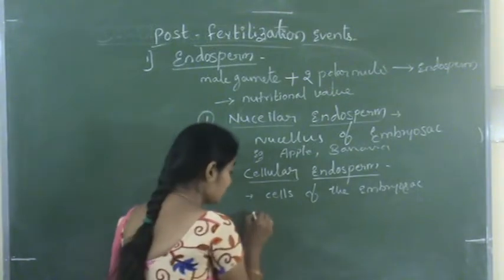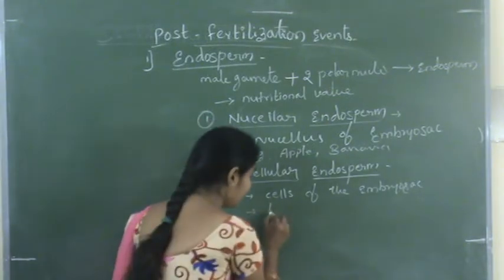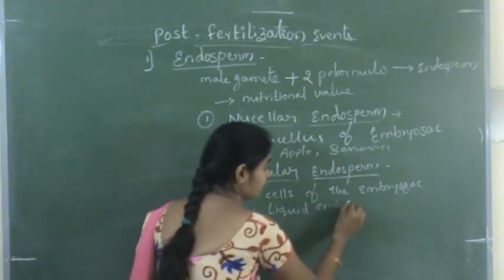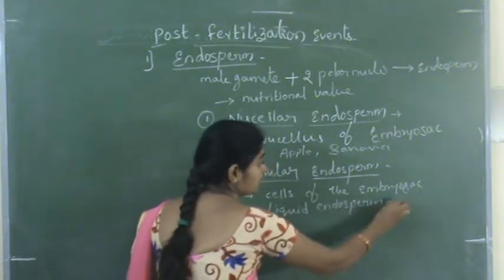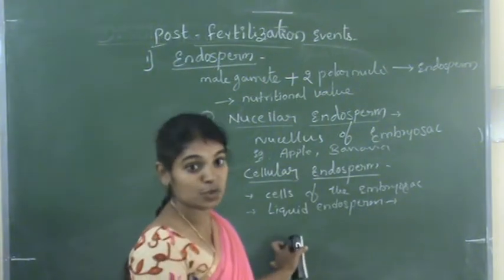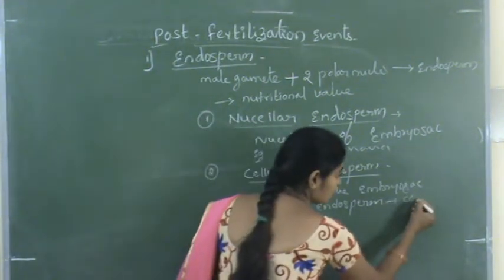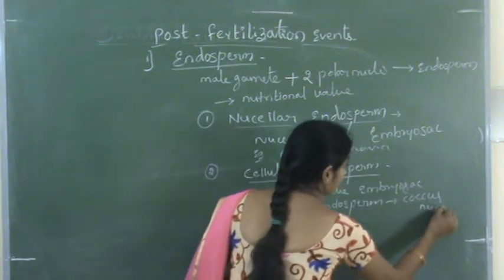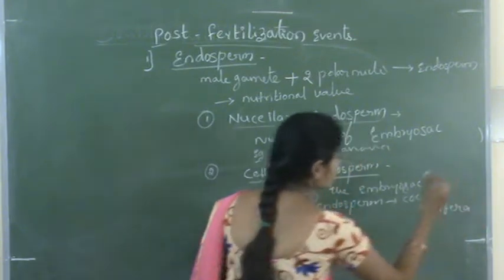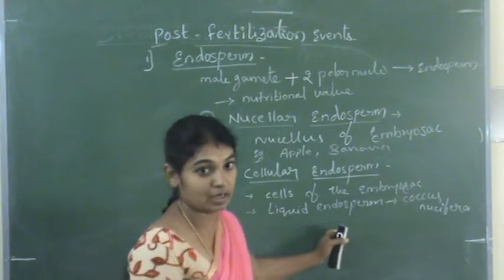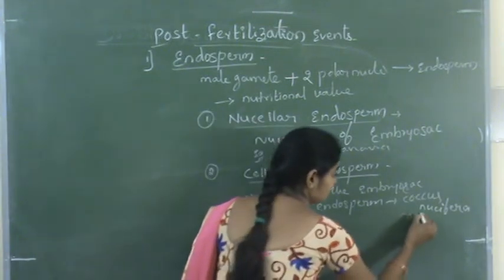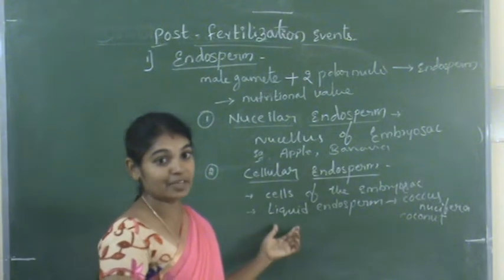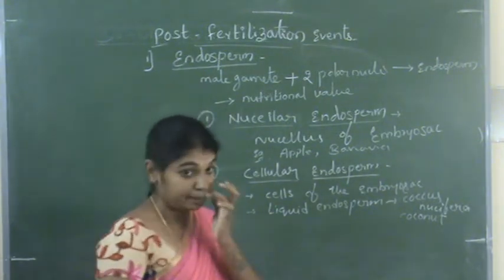Liquid endosperm is seen in coconuts, Cocos nucifera. So in coconut, we can see the liquid type of endosperm.